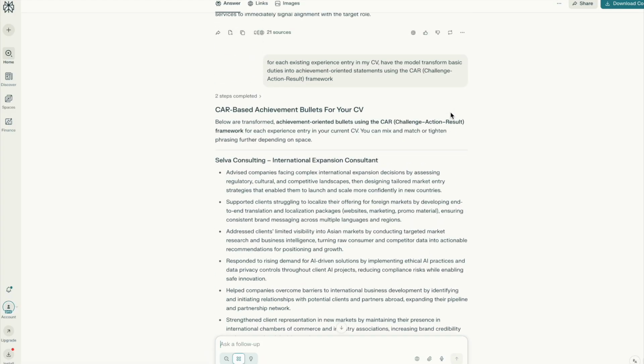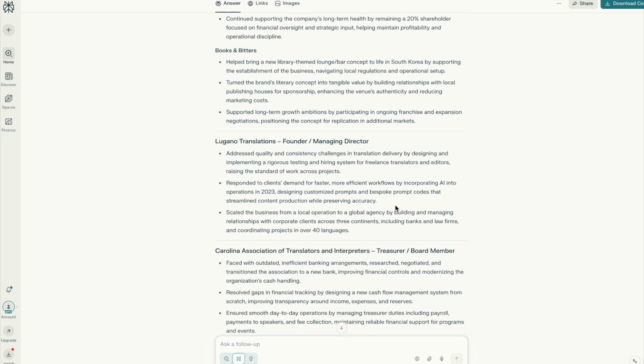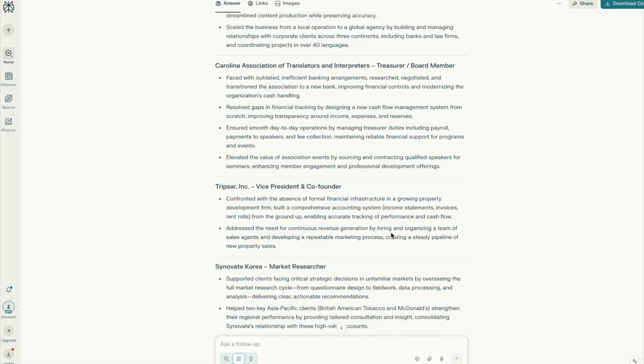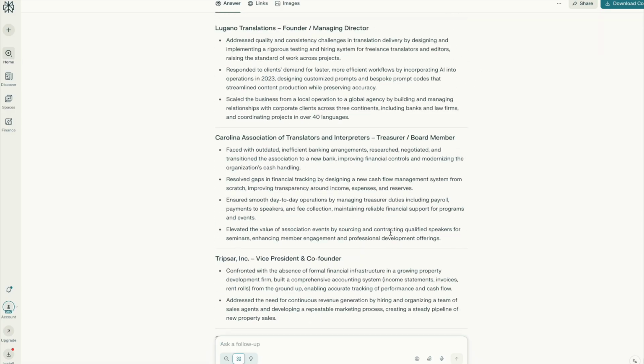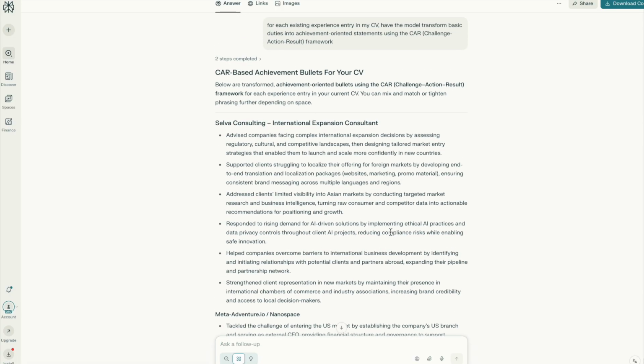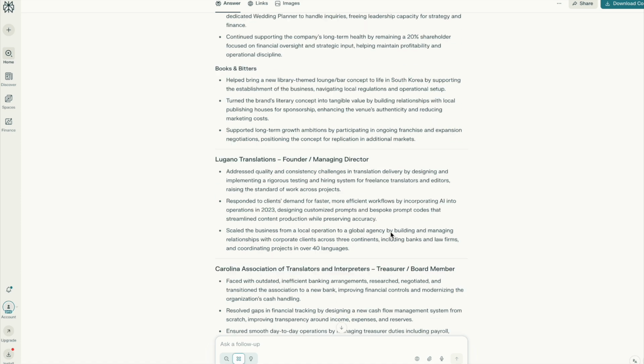These are the companies that I've, Lugano Wedding is one of my companies. Books and Bitters is that I'm invested in. Lugano Translations, obviously. Here is just an organization I was part of. These are old companies. And it kind of went through each one of them and did this whole CAR format for pretty much every job I've had, including the consultancy ones.